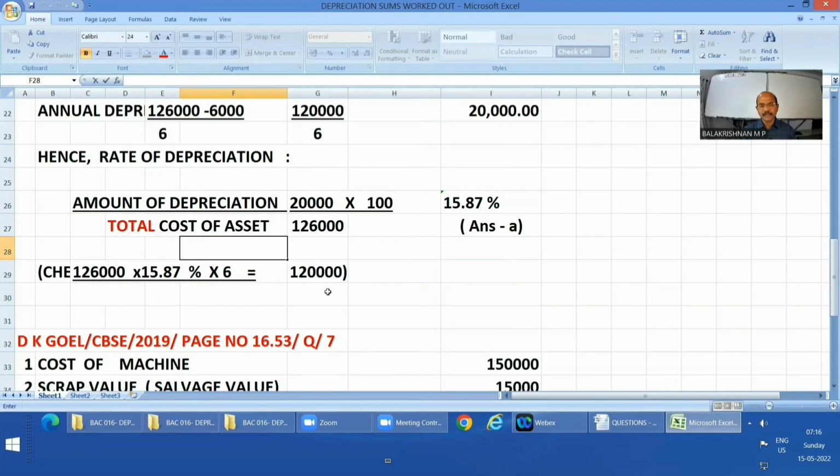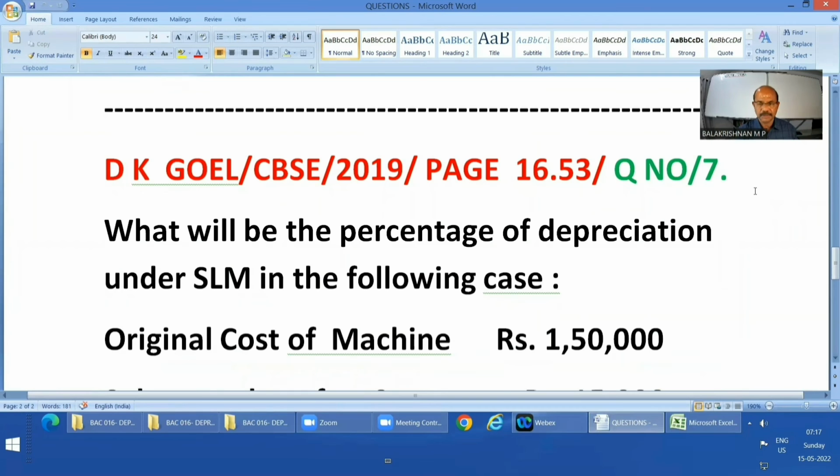So keep it in mind, total cost. Whenever under SLM you have been asked to find out the rate, the base is not just cost, it is the total cost, without subjecting it to reduction. So 15.87% is the answer. Now let us take up the next question, 7.